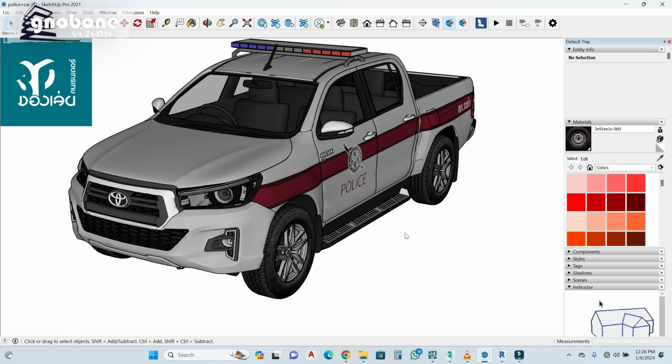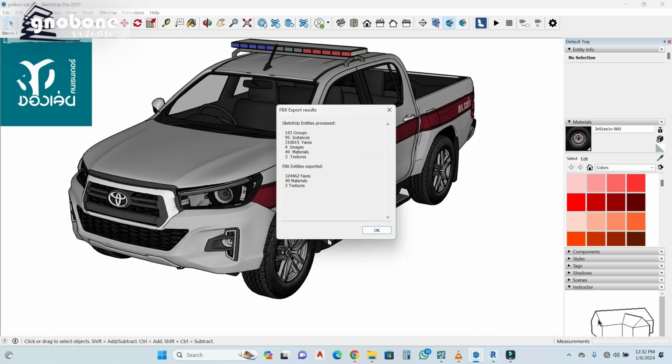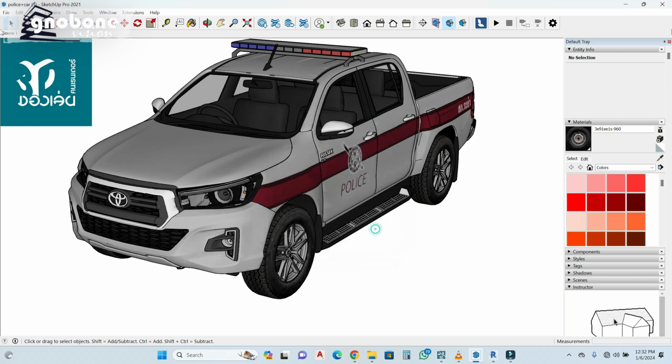It's going to take just a few minutes, and this depends on how heavy the model is, so just be patient. Okay, so there you have it. It has exported or converted to FBX, so hit OK.